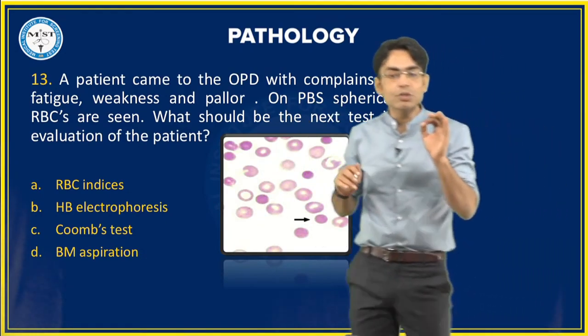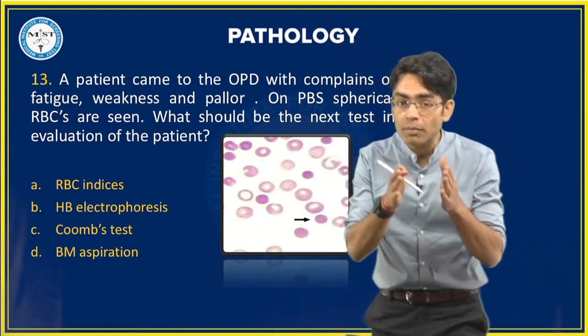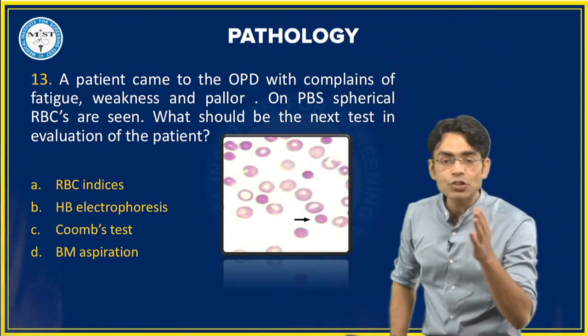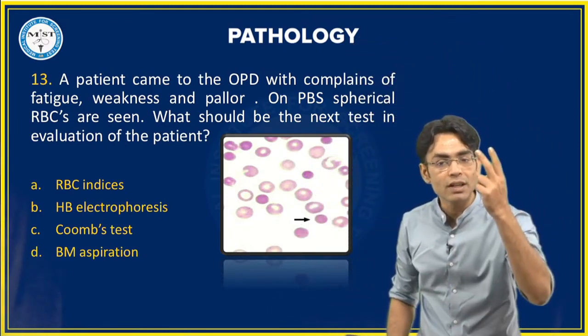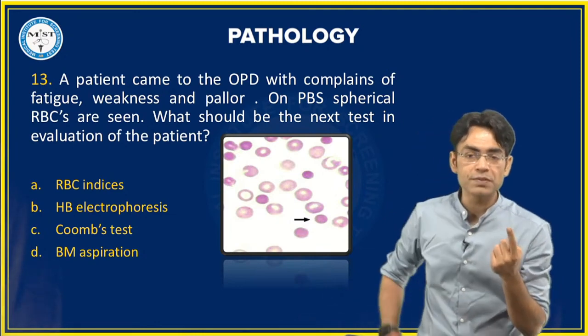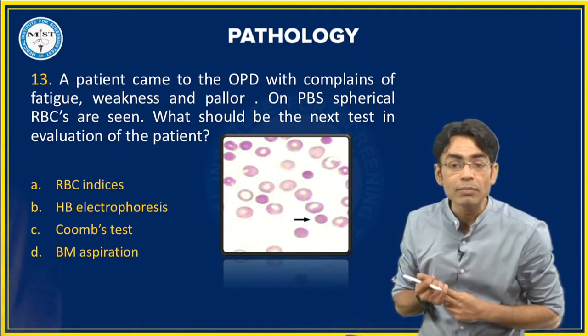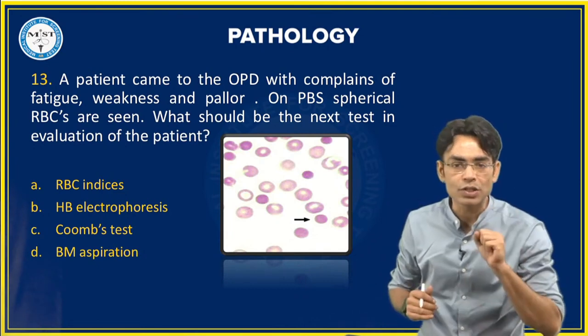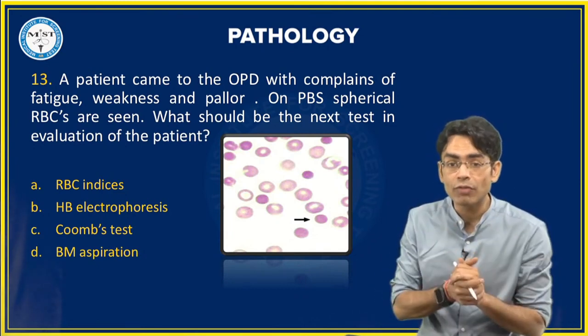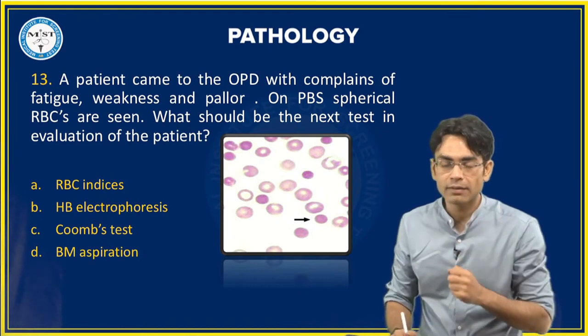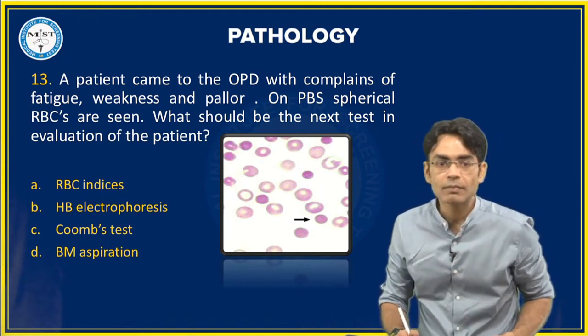As soon as you see a spherical RBC, what disease should come to your mind? There are two diseases. Either it should be hereditary spherocytosis, or a person can have immune hemolytic anemia giving a spherocyte. So if these two diseases are there, you as a doctor have to find out what the patient has. So what will you do?